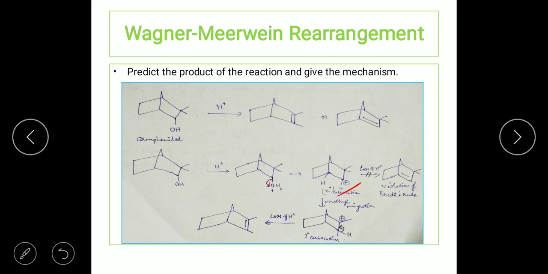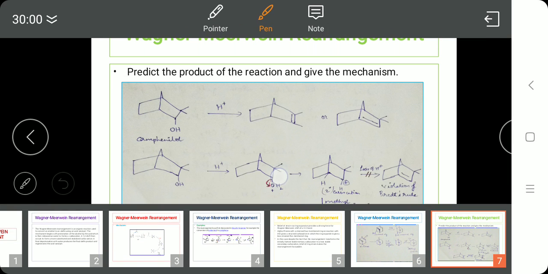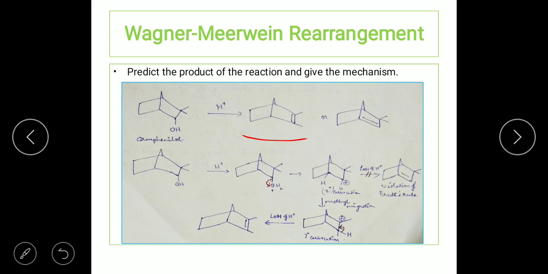Once there is migration of the alkyl group, there's going to be a positive charge on the adjacent carbon atom. Now when you look at this carbon atom, a tertiary carbocation is formed. The secondary carbocation is changed to a tertiary carbocation, and now there's going to be removal of a proton by a base. The base here is a water molecule, so it's going to form H3O plus. We are taking only one molecule for the reaction. After the abstraction of the proton, the double bond is going to form. That is, we write it as loss of H plus and formation of the double bond. So this product is the correct product, unlike this one.